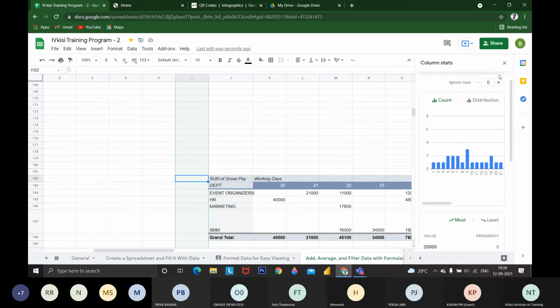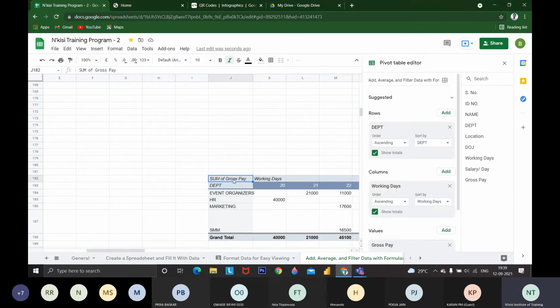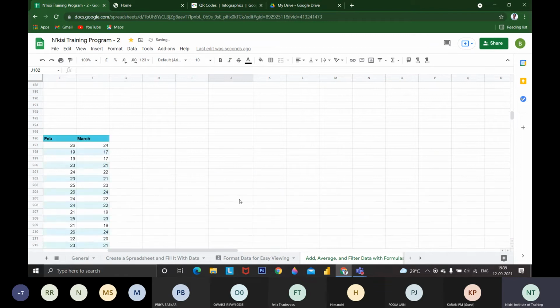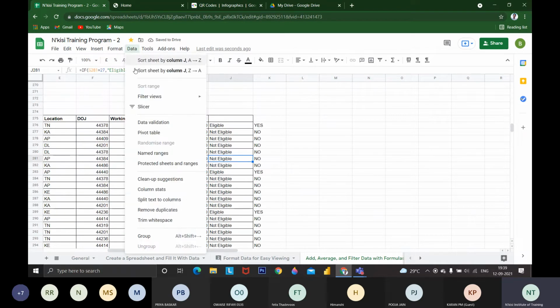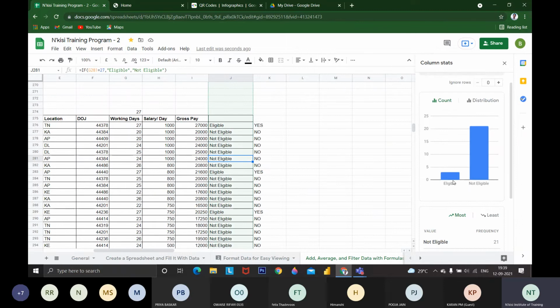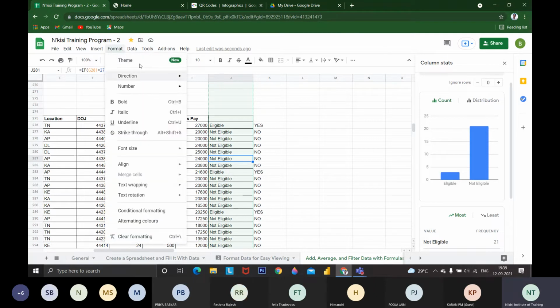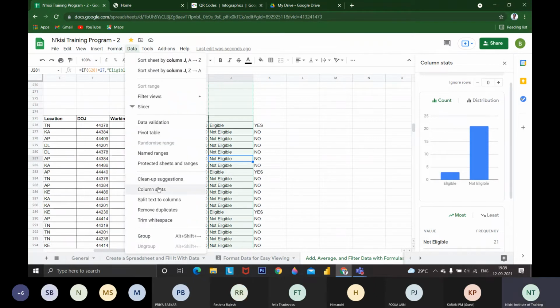I'm going to press escape and delete this pivot table. Like if I put in data column statistics, see, it is giving statistics suggestions. I haven't created any pivot table or anything. If you go to format data, it will go to column statistics.